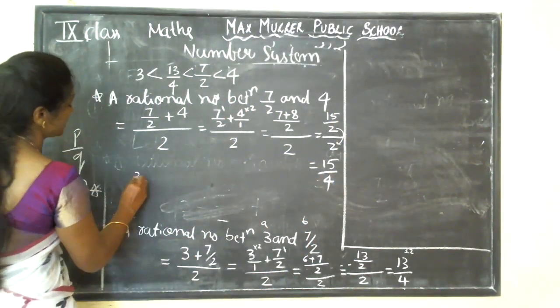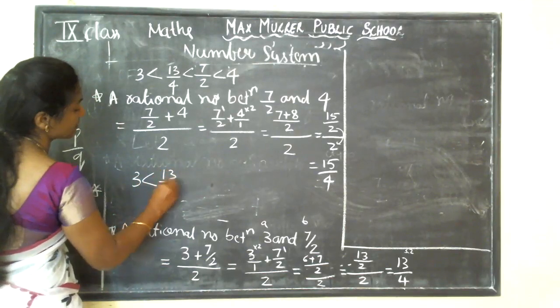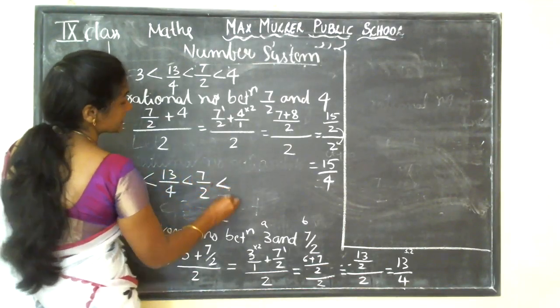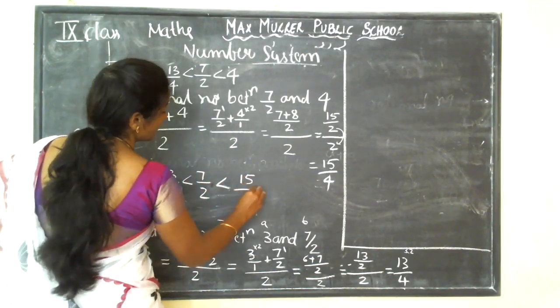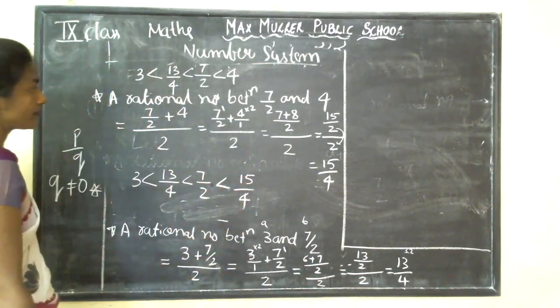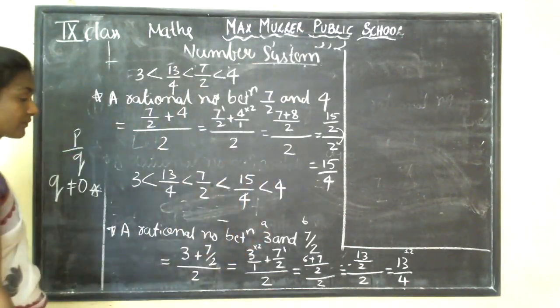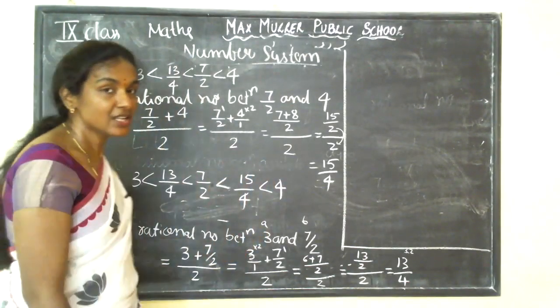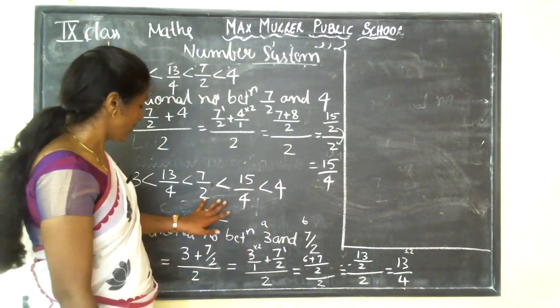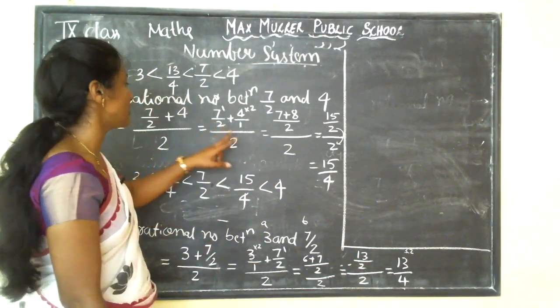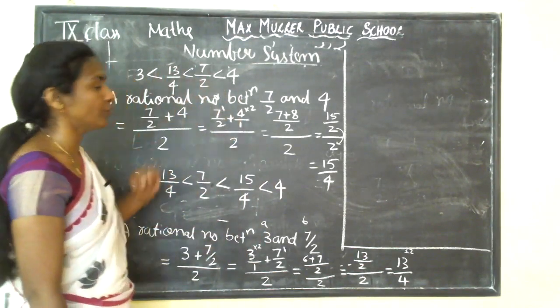How will you write this one? 3 is less than 13 by 4. This is less than 7 by 2. And this is less than 15 by 4. And this is less than 4 here. This is how we need to find the rational numbers between 3 and 4.